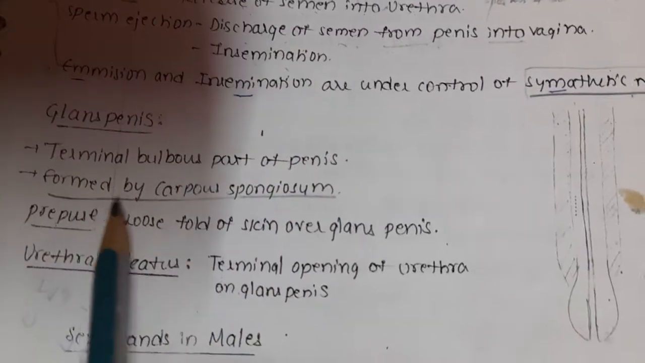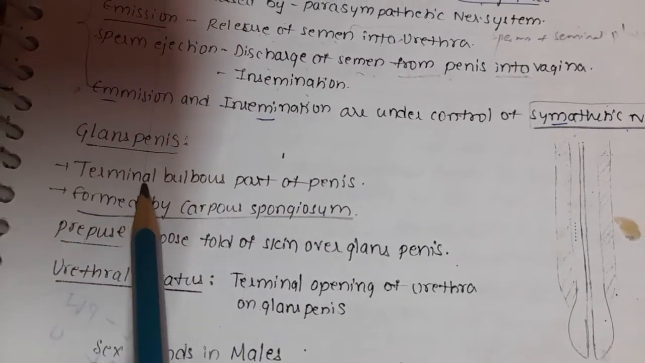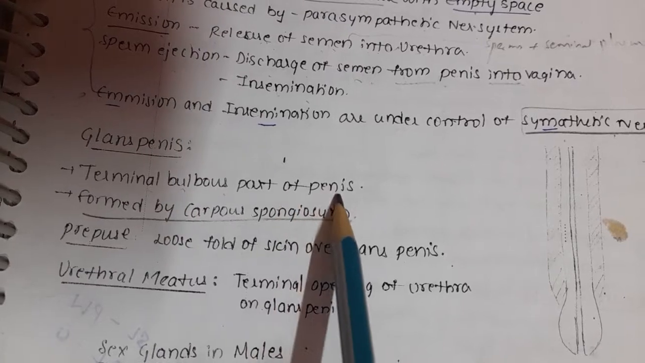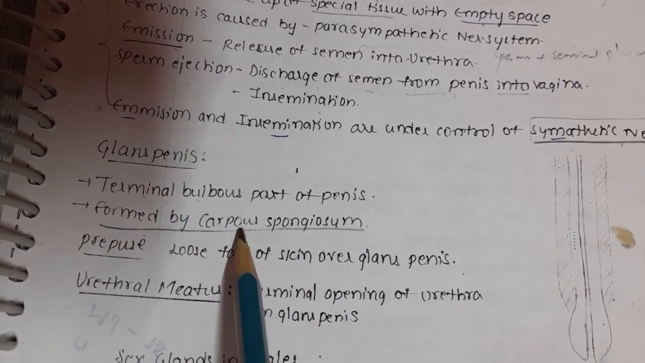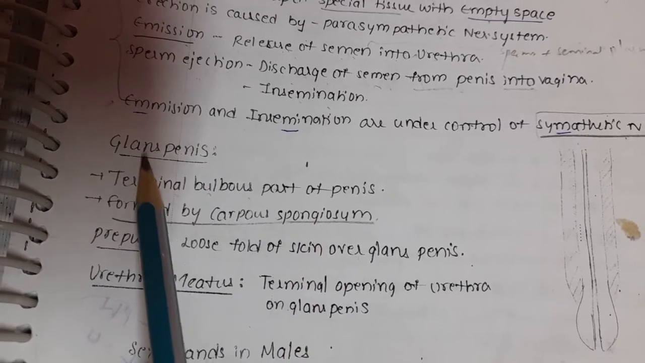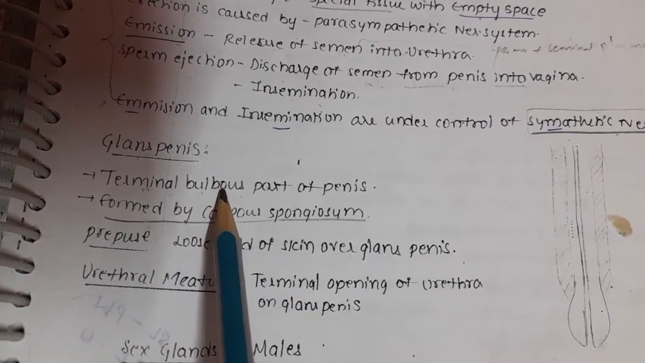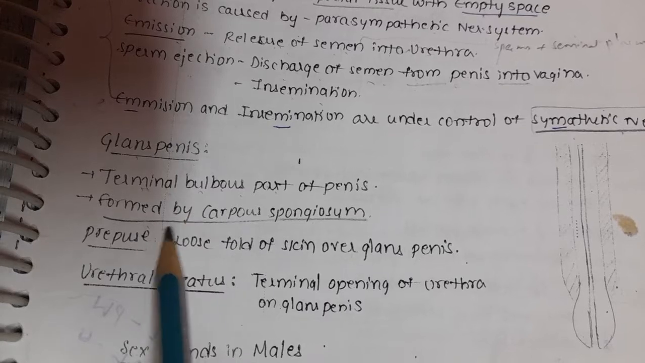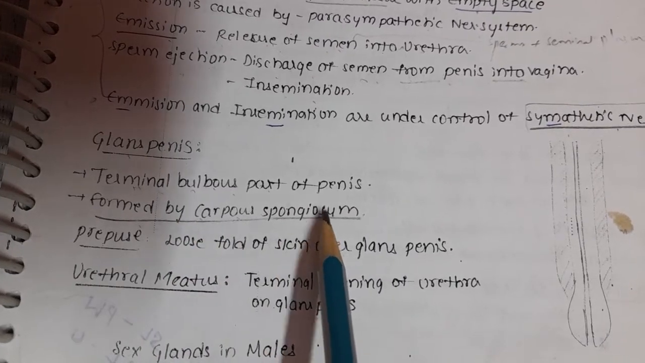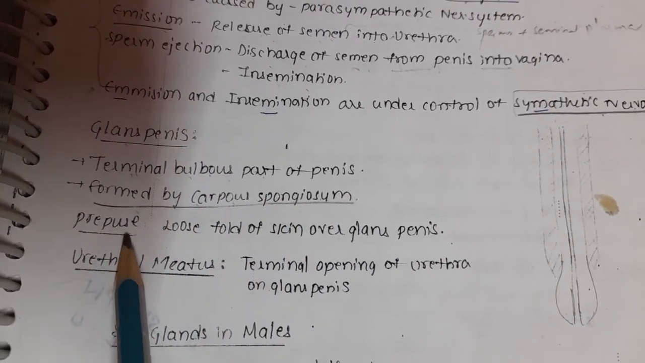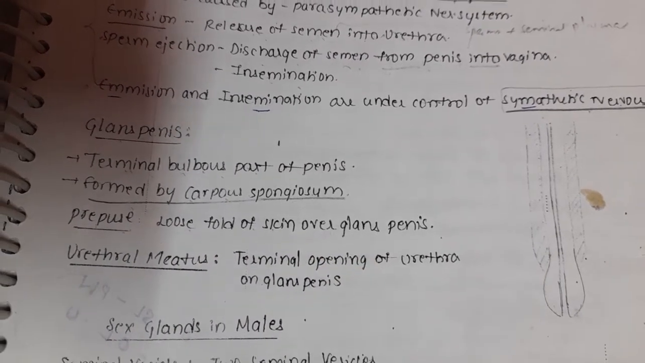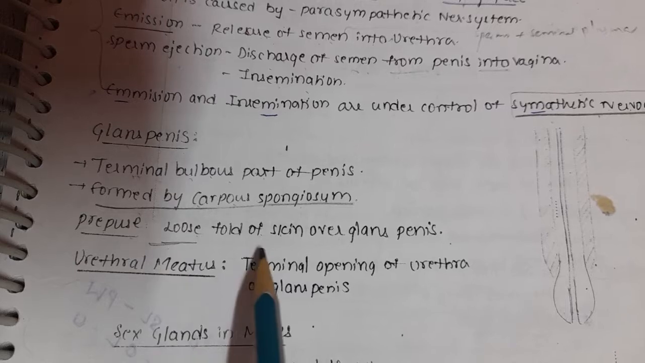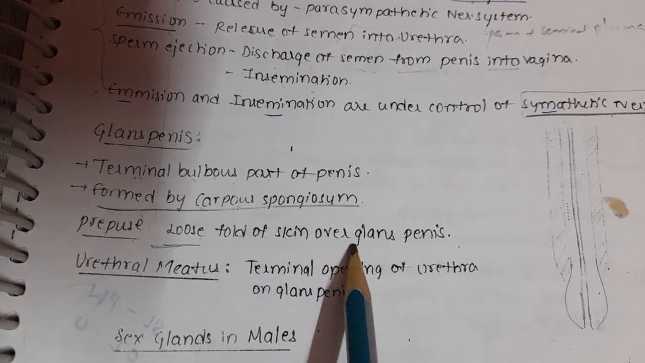Next, glans penis. What is glans penis? It is the terminal bulbous part of the penis formed by corpus spongiosum. And what is prepuce? A loose fold of skin over the glans penis.